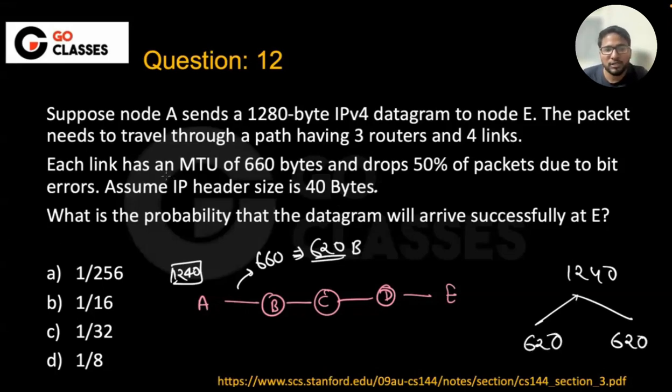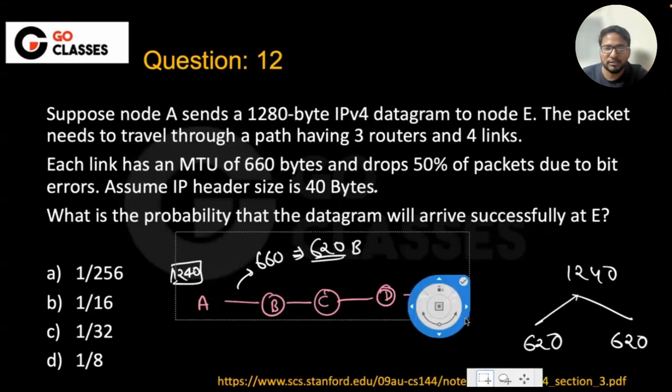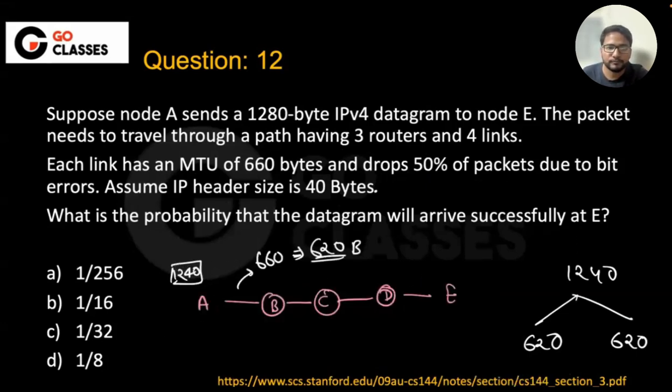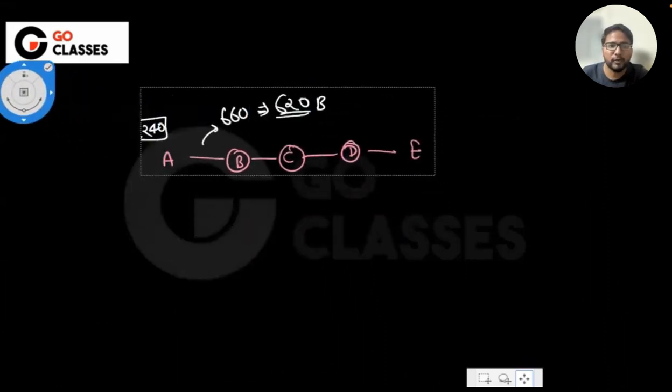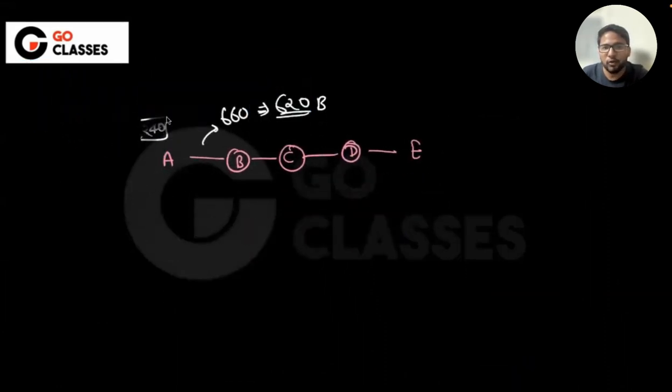Okay. Now what they're saying, each link has MTU of, okay, that is fine, and drops 50% of the packets. I mean, each link can drop 50% of the packets. This is interesting. Okay, due to bit errors. What is the probability that the datagram will successfully reach E? So let's just see this question. Okay, so they are saying that you are sending something from A to E, and further they are saying that there are 2 fragments basically, right? Let's not worry about the size of the fragment and so on. Let's say there are 2 fragments that you are sending from A to E.